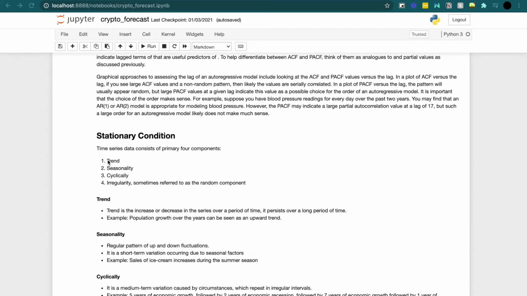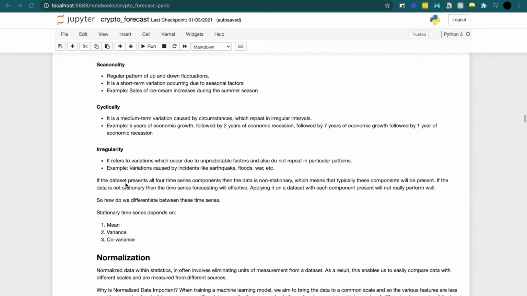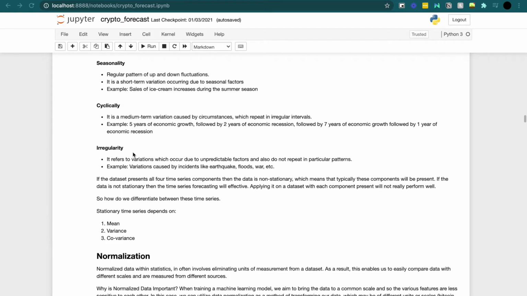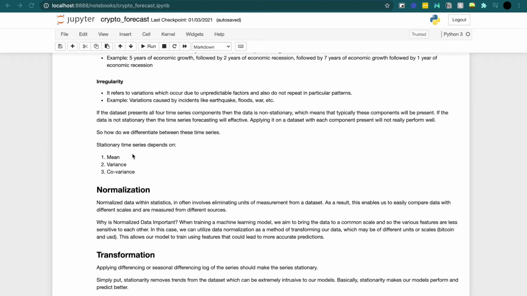So it's the trend, the seasonality, the cycles that come about, and some random noise. Now, we're going to have to do some things to our data to get rid of these things, because these things affect our results. And when we get rid of these components from our time series data, we're making our data stationary. And so when we make our data stationary, we're making it so it fits best into our model.